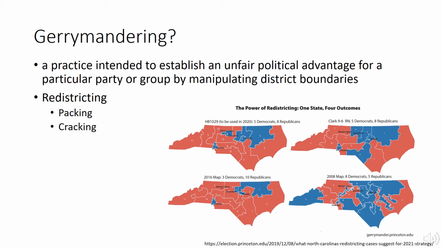This disconnect between the percent of the vote and the district outcomes of the elections shows how much gerrymandering was taking place. If it were to actually represent the state how it should, then the map at the bottom right would have been the most likely result, but we were not seeing this in real life.